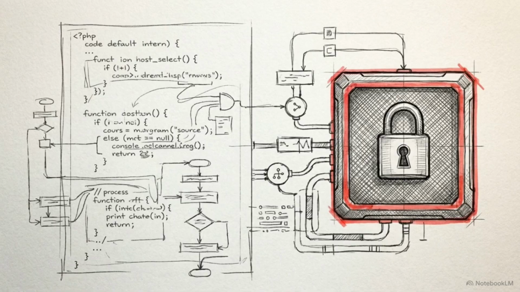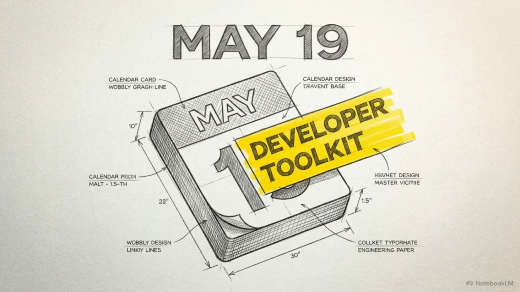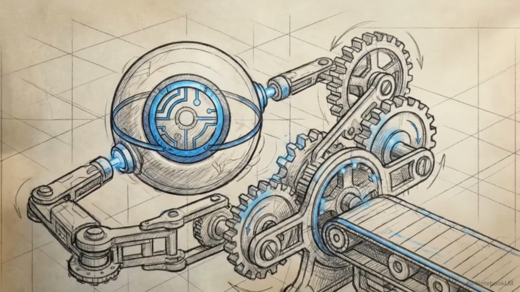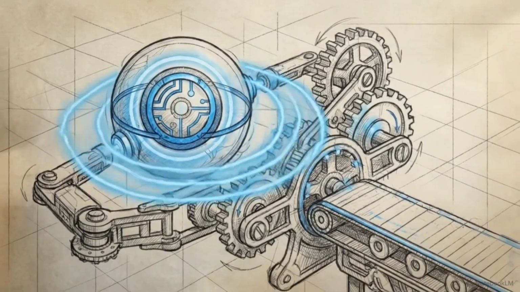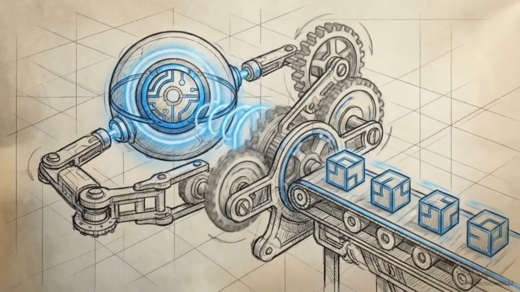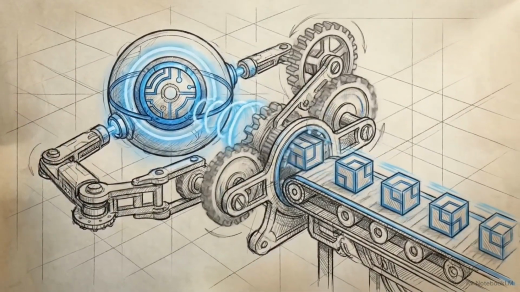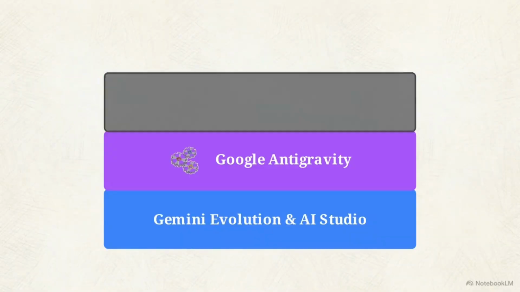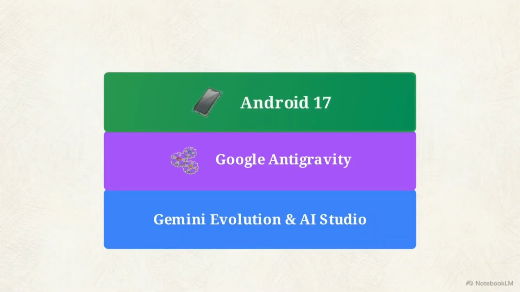The framework secures the process by allowing engineers to tightly manage API boundaries, isolating sensitive systems while the agent generates the internal logic. During the 1:30 p.m. developer keynote, engineers should look for the initial SDKs and integration paths specific to this framework. In this architecture, Gemini provides the raw cognitive horsepower, while Antigravity acts as the transmission, converting that reasoning into safe, executable software workflows. Moving up to the deployment layer, we find Android 17.